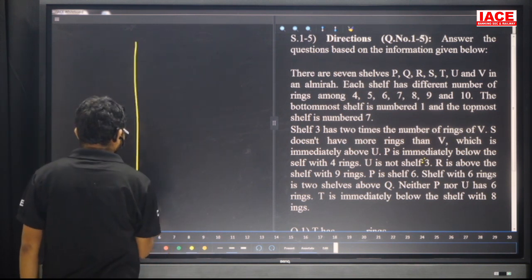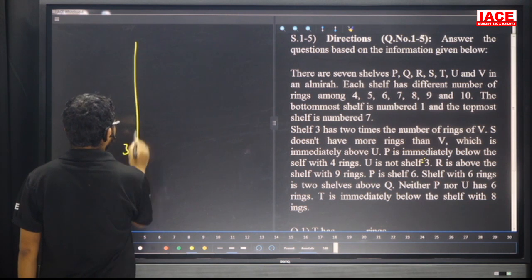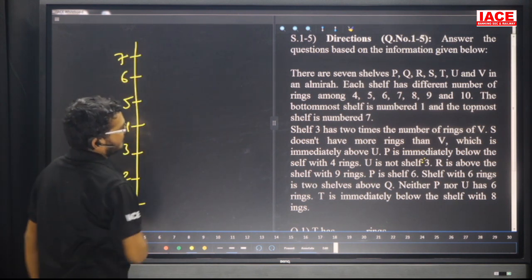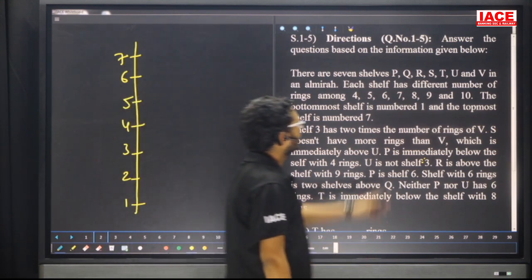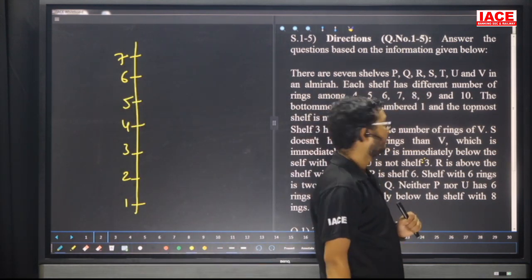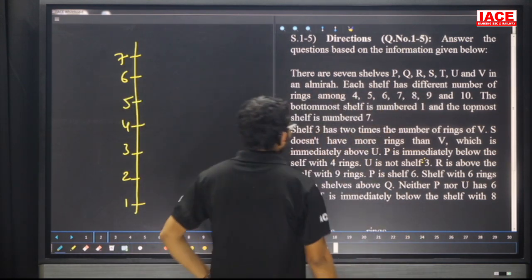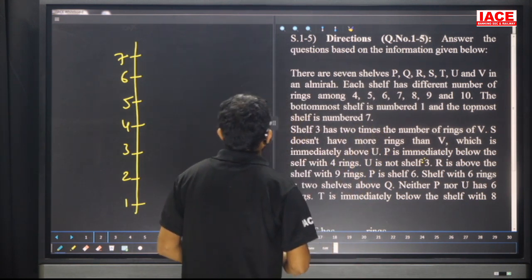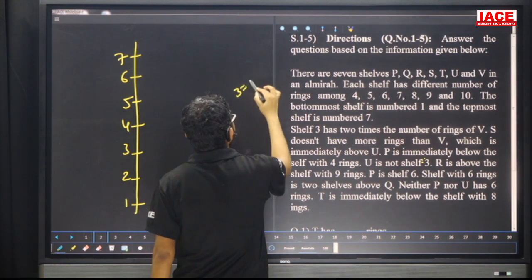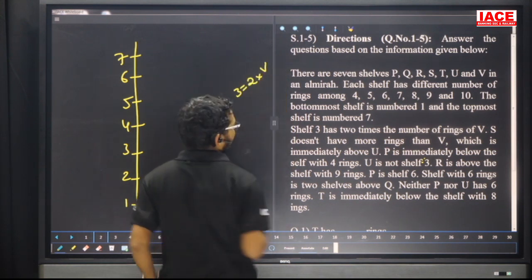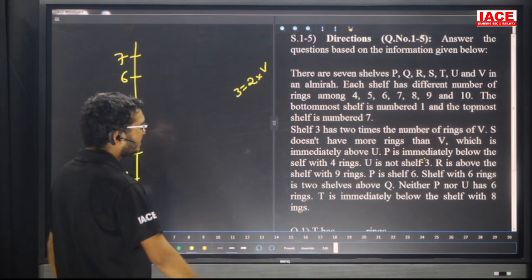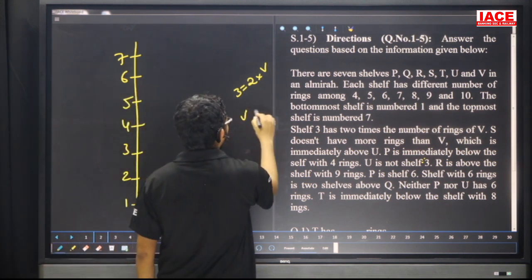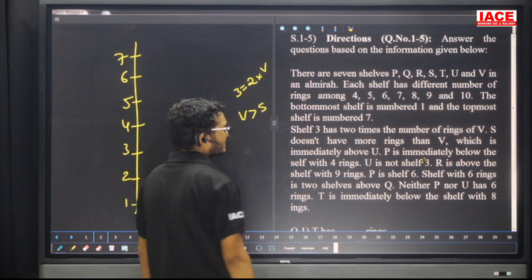Bottommost is shelf number 1, next 2, 3, 4, 5, 6, and the top is shelf 7. Now each shelf contains a different number of rings. Shelf 3 has 2 times the number of rings of V. Now shelf 3 contains twice the rings in V. S does not have more rings than V. That means V has more rings than S.